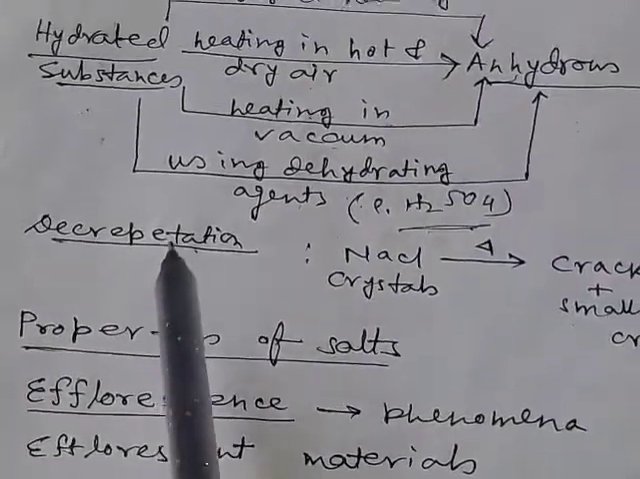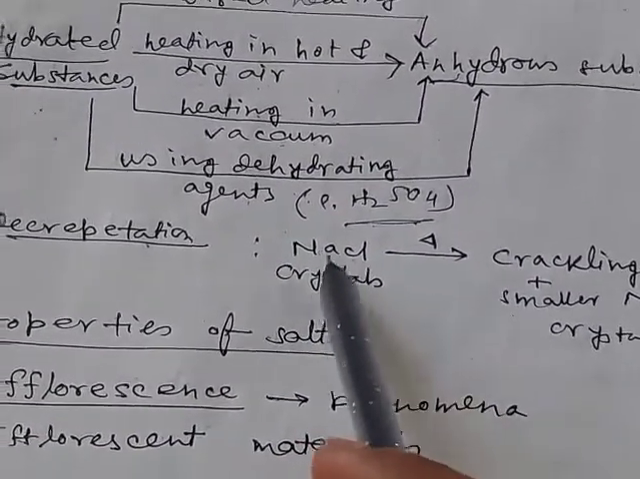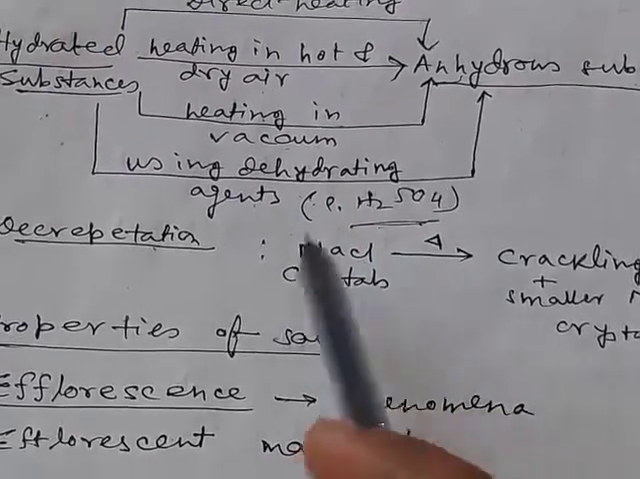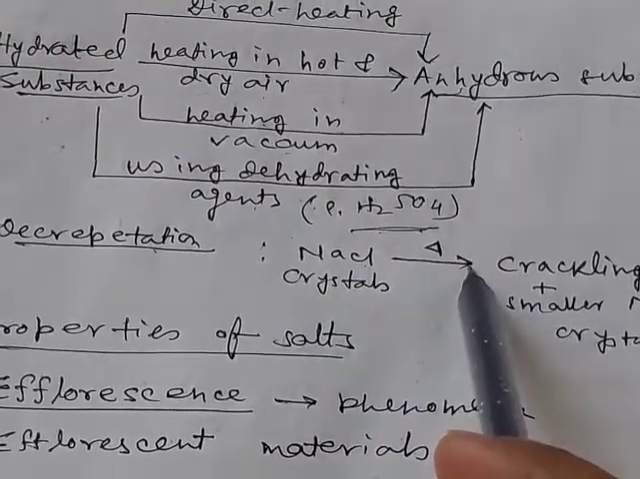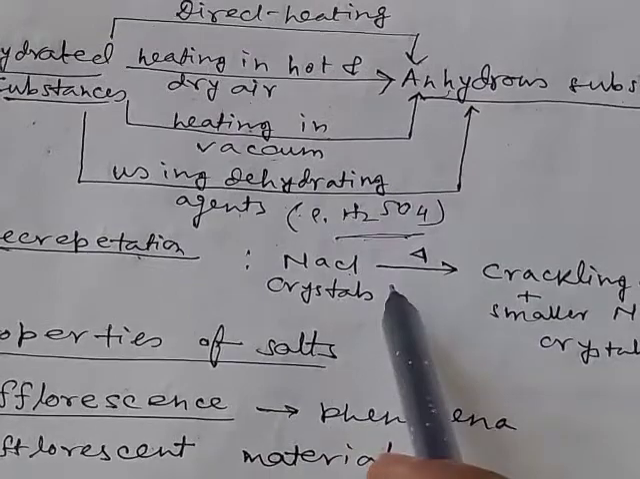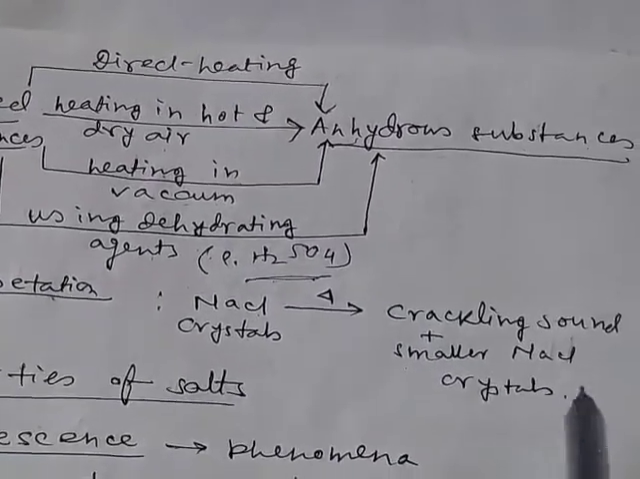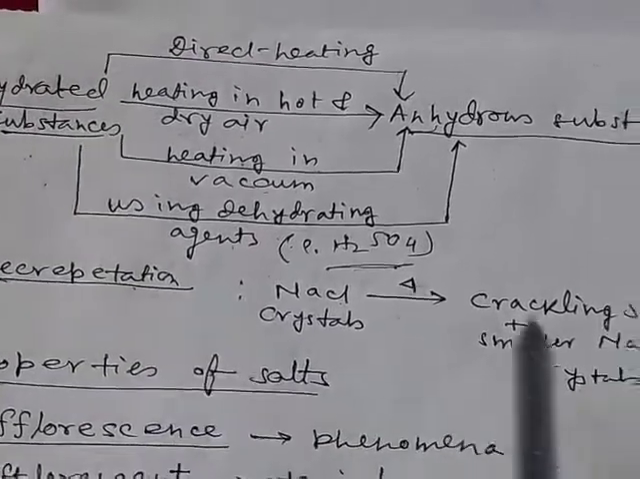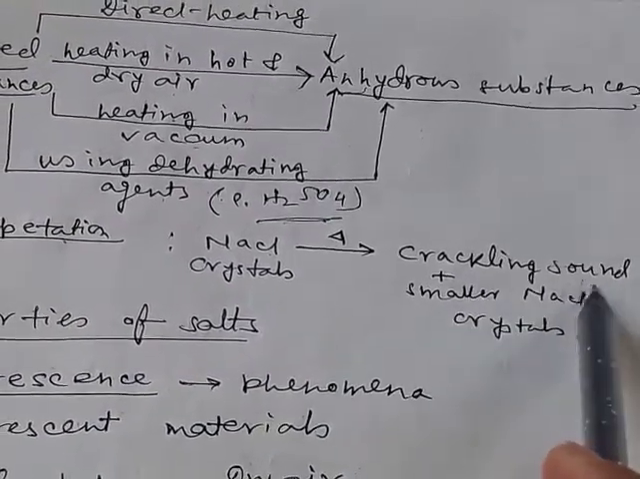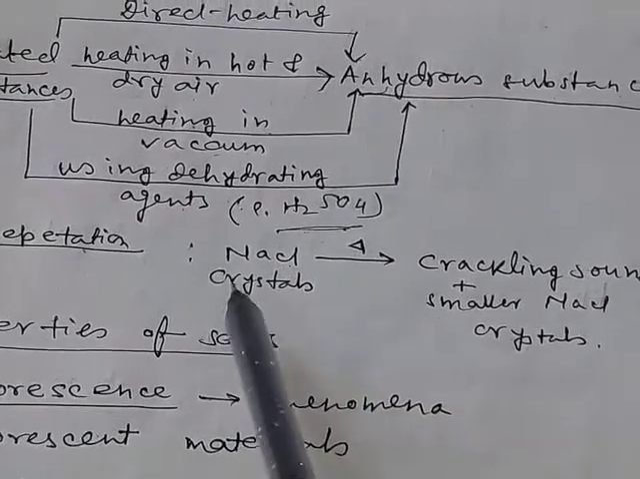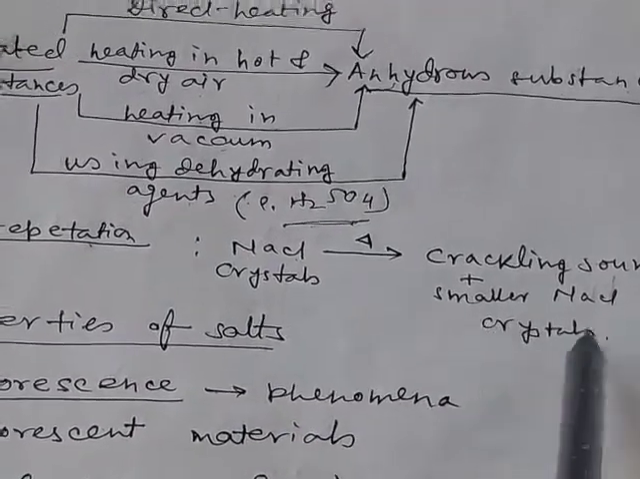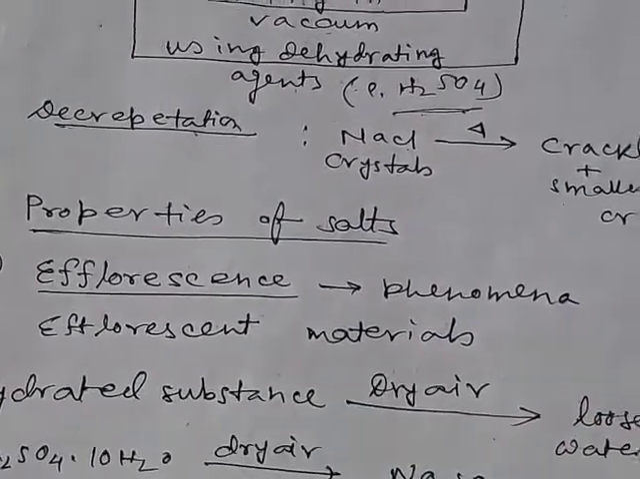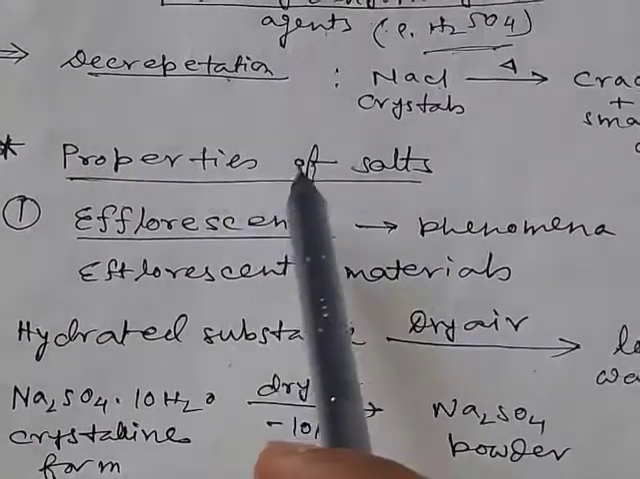Now what is decrepitation? If you take some NaCl crystals in a test tube and heat the test tube, then you will notice some crackling sound. This is called decrepitation. This crackling sound is generated due to the breaking of the bigger NaCl crystals into smaller crystals.